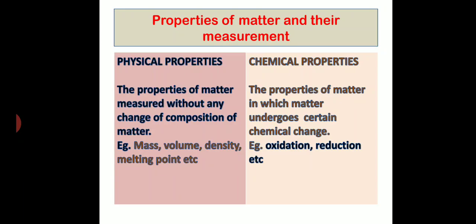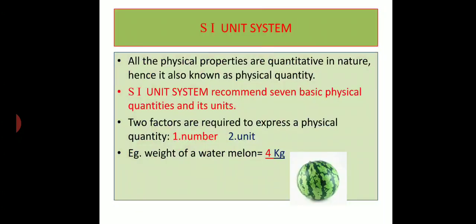Right? Now, what about chemical properties? Chemical properties are the properties of matter in which matter undergoes a chemical change. For example, oxidation, reduction, reaction with acid or base. So here we learn that matter undergoes a complete chemical change. Right. Now we will be learning in detail in our future chapters.